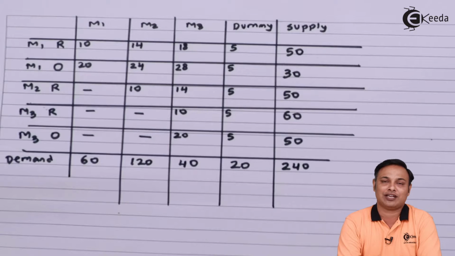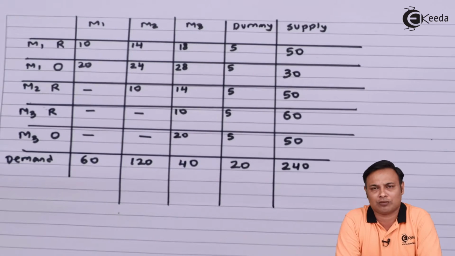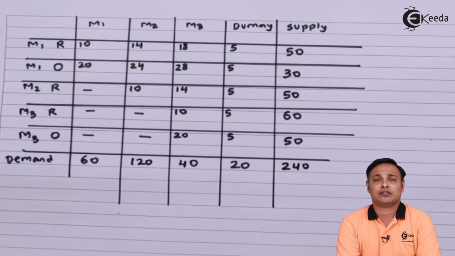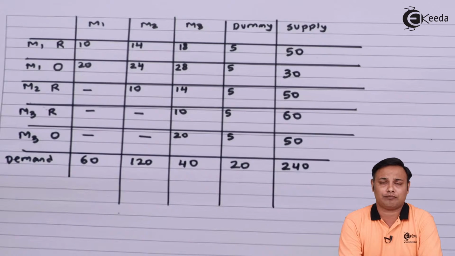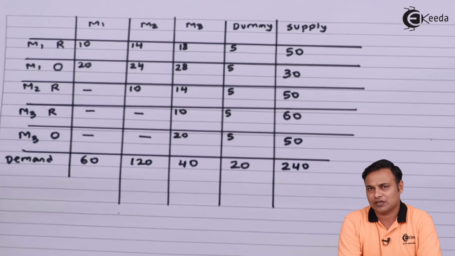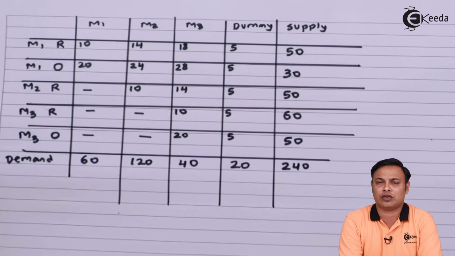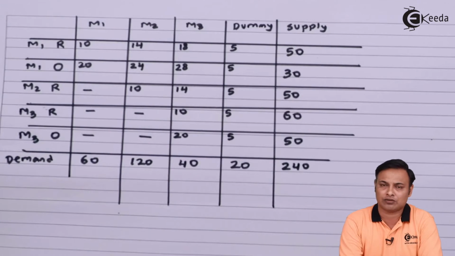So the allocation method here will not be the normal VAM method that we normally follow in most of the problems. This being an inventory based problem, we need to understand how to work out the calculation. We'll go month wise. Whatever is made in the first month can be sold in the first month, or it can be carried forward to the next month.